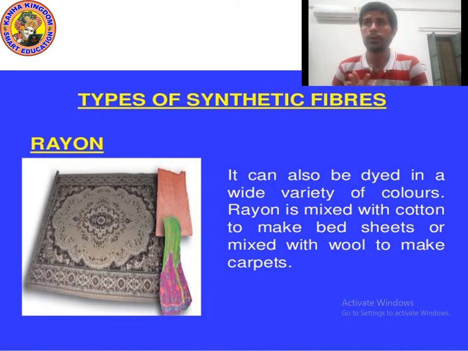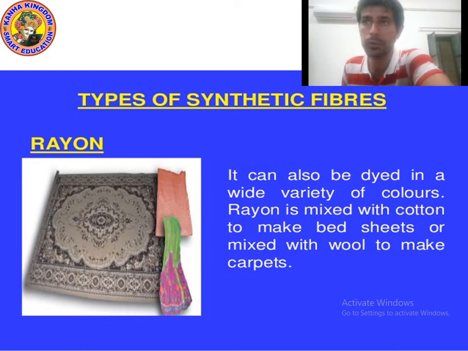So kids, when we mix rayon with cotton, then we can make bed sheets, or when we mix it with wool, we can make carpets. You can do many different colors, red, green, yellow, any color. I'm giving you a few seconds, please write down.